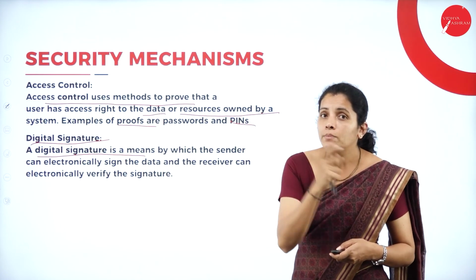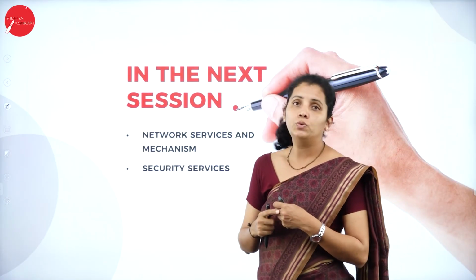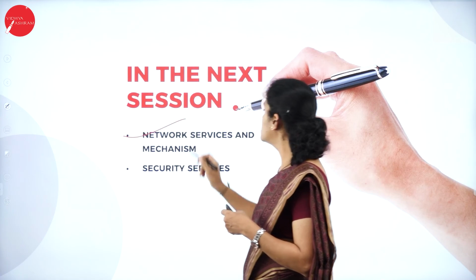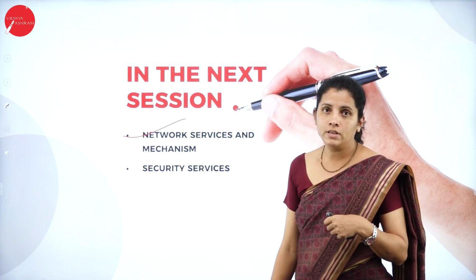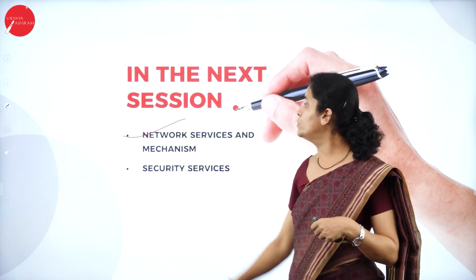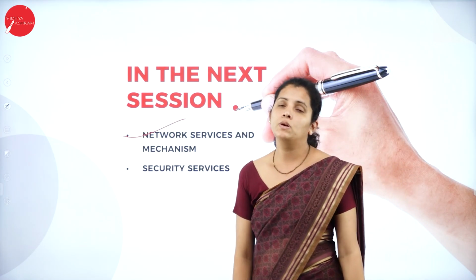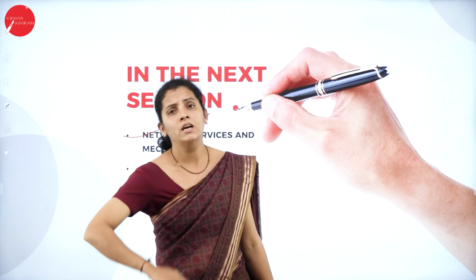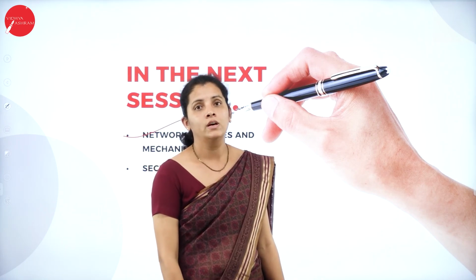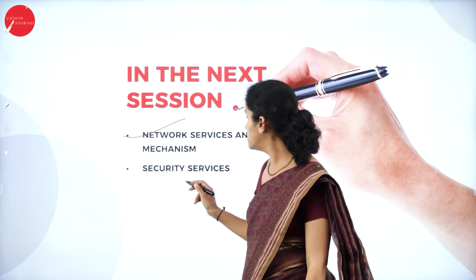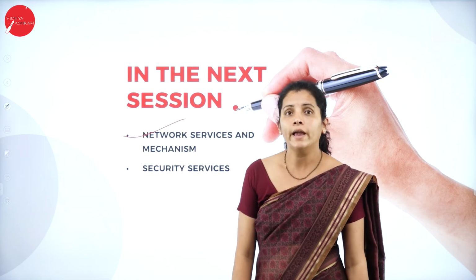Dear student, in my next session, I'm going to deal with network services. Under network services, once again, I'm going to deal with network services and network mechanisms. And once again, I'm going to deal with different kinds of security services provided by X.800.